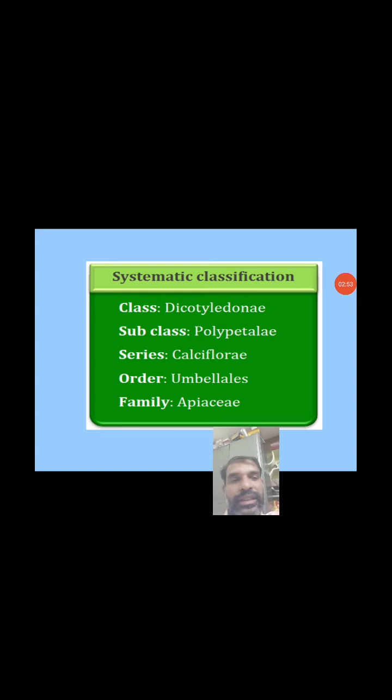The plants are cultivated in the plain areas, especially in our India, in the winter season. That means 300 genera with 2000 species are present. The family shows cosmopolitan distribution, not a particular area. Some plants grow in tropical and subtropical areas, especially in India, in plain areas.